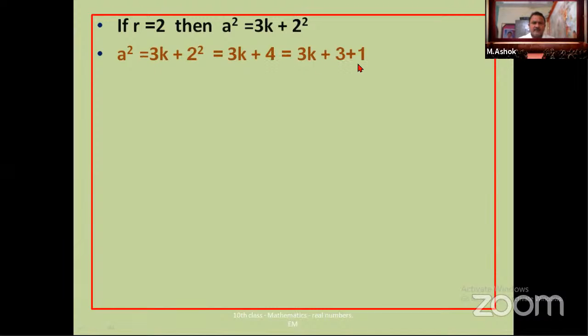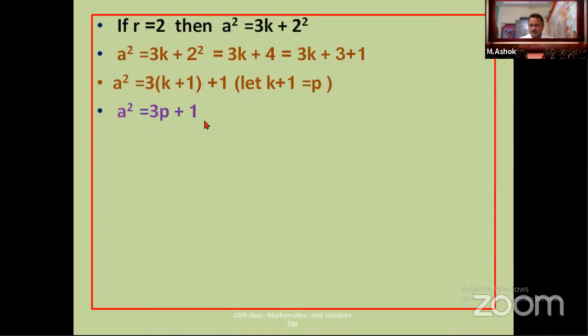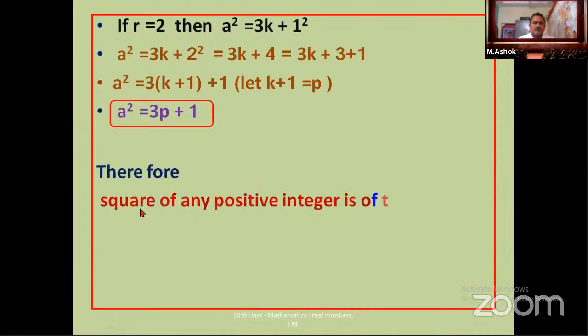I am writing 4 as 3 plus 1. In these 3 terms, in the first 2 terms, take 3 common out: 3 into (k plus 1), plus 1. Assume k plus 1 as p. So a square is equal to 3p plus 1. Therefore, it is proved that the square of any positive integer is of the form 3q or 3q plus 1.